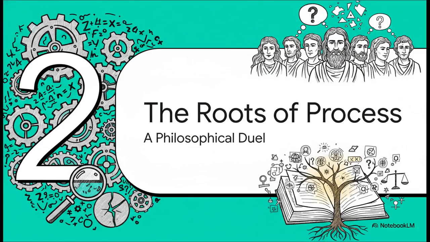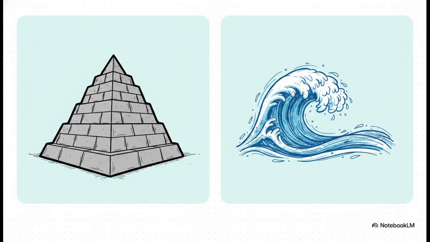Part 2. The roots of process. You know, great minds have wrestled with these exact breakdowns for centuries, trying to patch up the math. But Tez argues that to truly rescue our physical models, we actually need to look to philosophy for the rescue. Which brings us to this incredible historical duel.